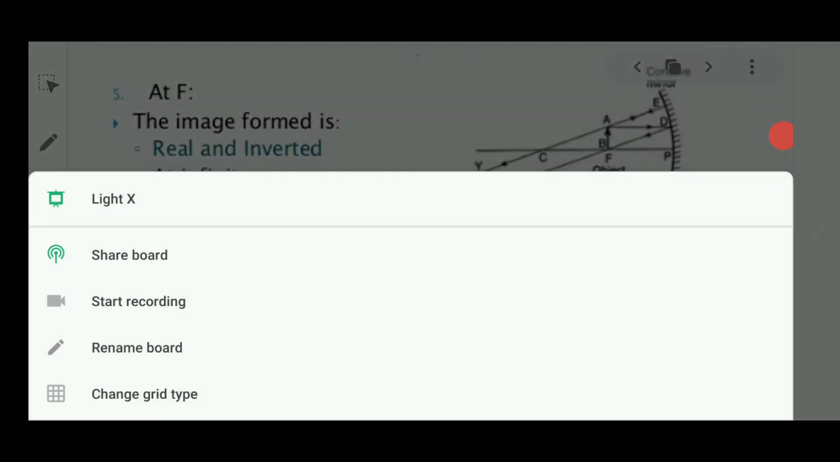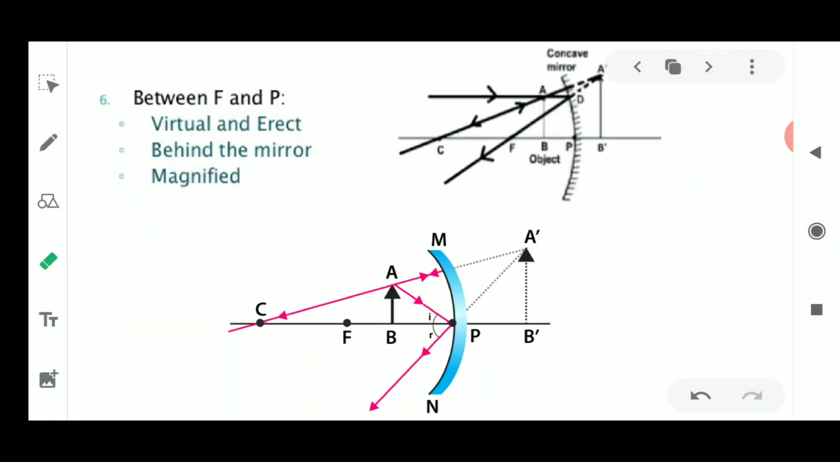Now the last position which is left is when the object is placed between pole and focus. So what happens when the object is placed between pole and focus? If we keep the object very close to the pole, somewhere between pole and focus, then we follow the first rule: when a ray of light is parallel to the principal axis, where does it pass? Yes, it always passes through focus. So we draw it like this. And then if the ray of light is passing through the center of curvature, it is going to pass along the same direction.